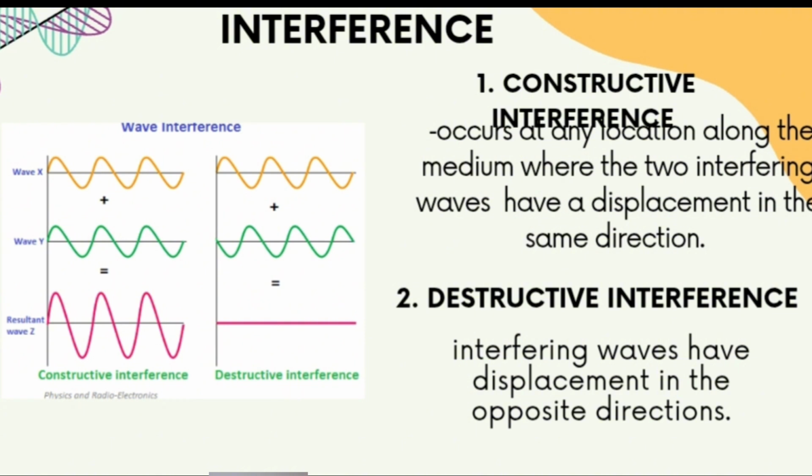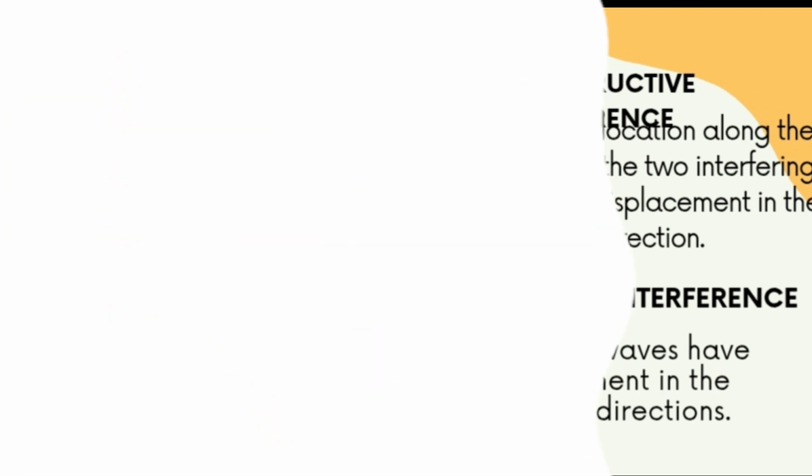On the other hand, destructive interference occurs when one wave's crest meets another wave's trough. Since they move in opposite directions, they cancel each other out, resulting in a smaller wave or even a flat line, as shown in the bottom part of the figure. This can also be seen in the ocean when the crests and the troughs from different waves meet, making the water surface appear calmer. In short, constructive interference strengthens the wave, while destructive interference weakens or cancels it.